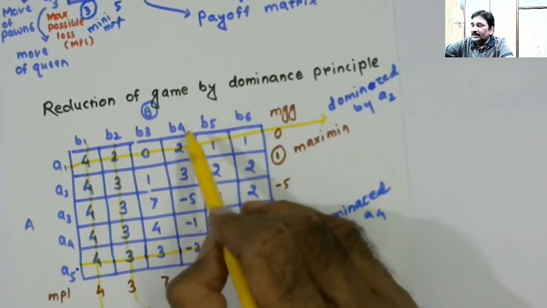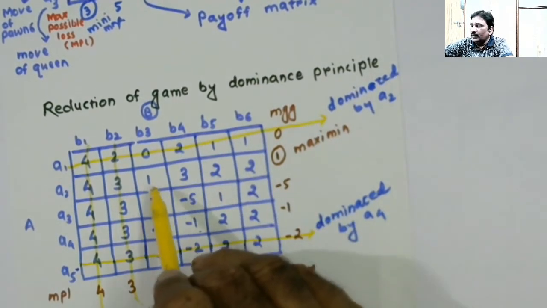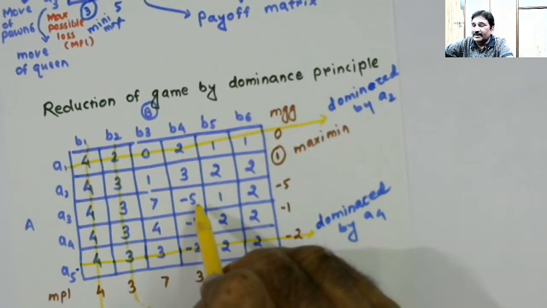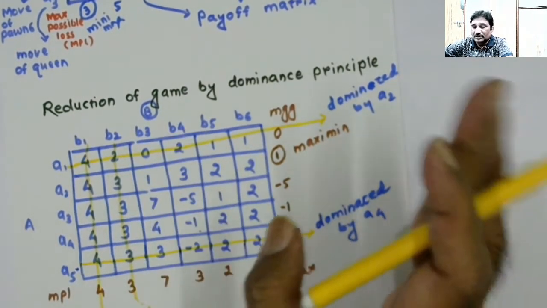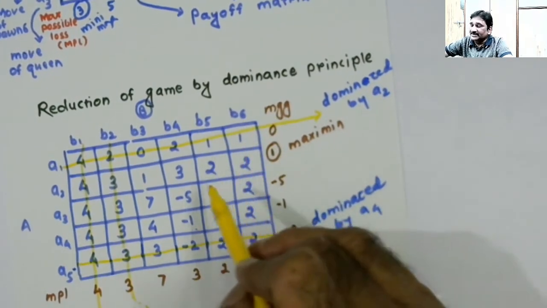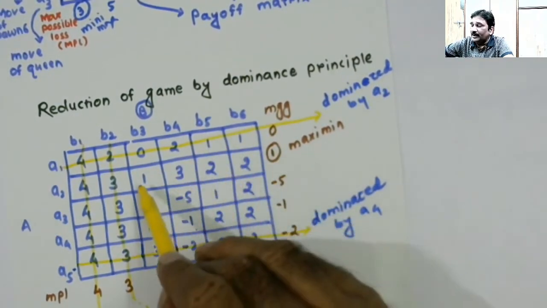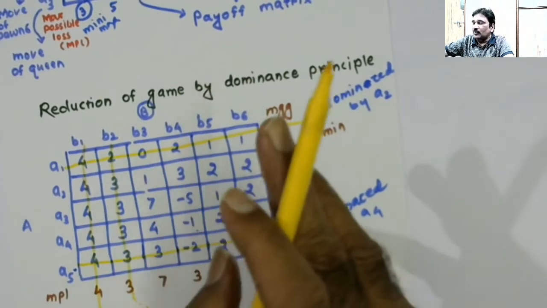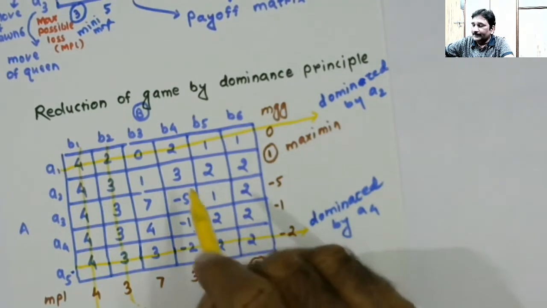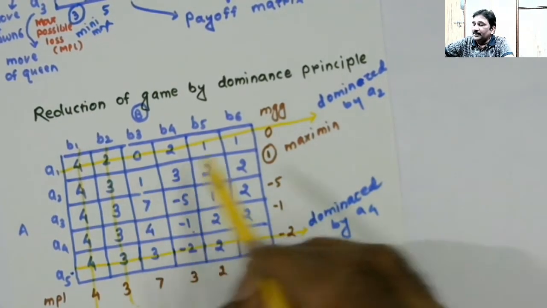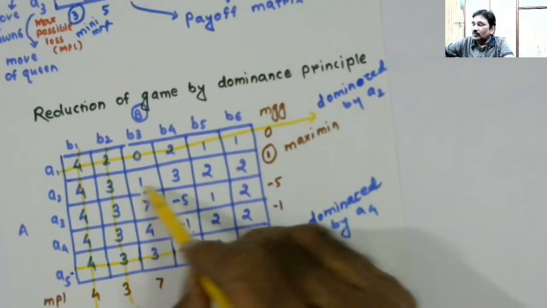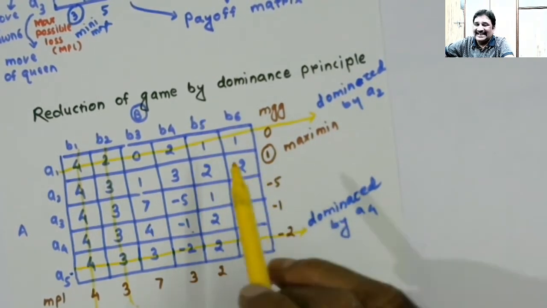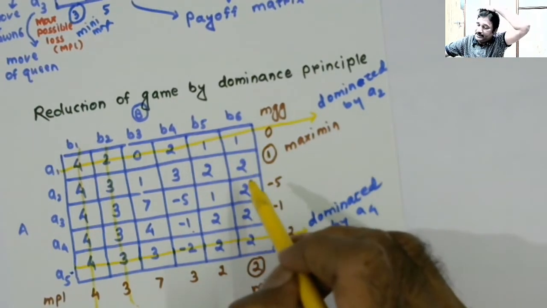Now B3 with B4: 1 and 3, 1 is less, 7 and minus 5, minus 5 is less. No point in carrying out the comparison ahead. Now B3 with B5: 1 and 2, 1 is less, 7 and 1, 1 is less. No point in comparing ahead. Then B3 with B6: 1 and 2, 2 is more, 7 and 2, 2 is less, so no point comparing ahead.